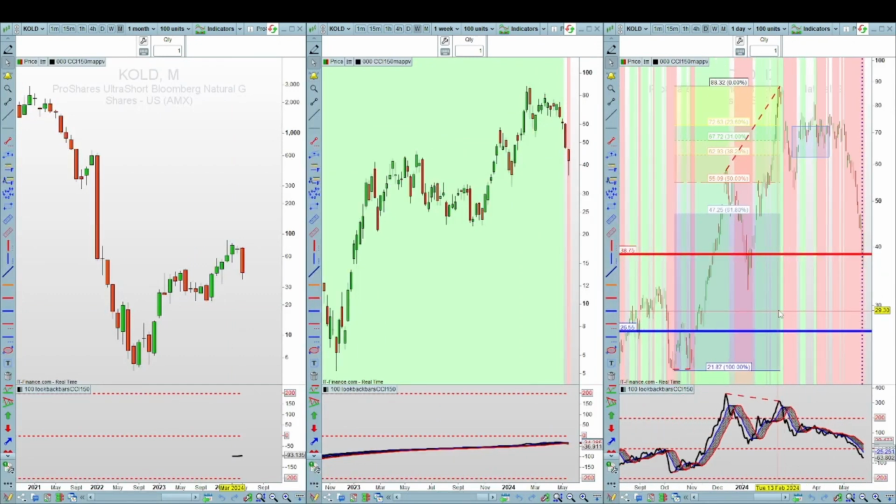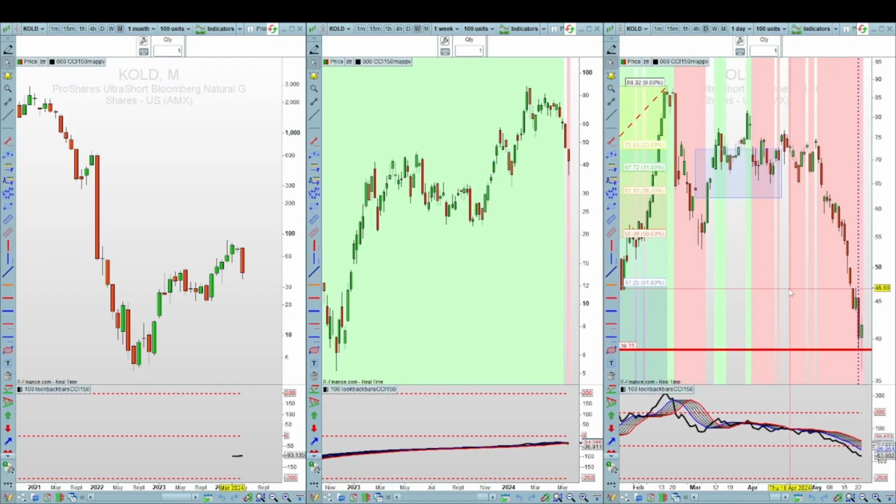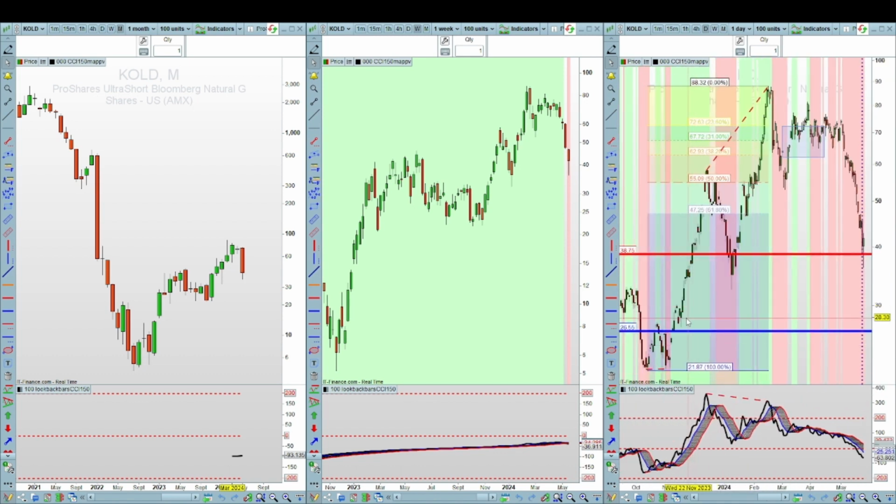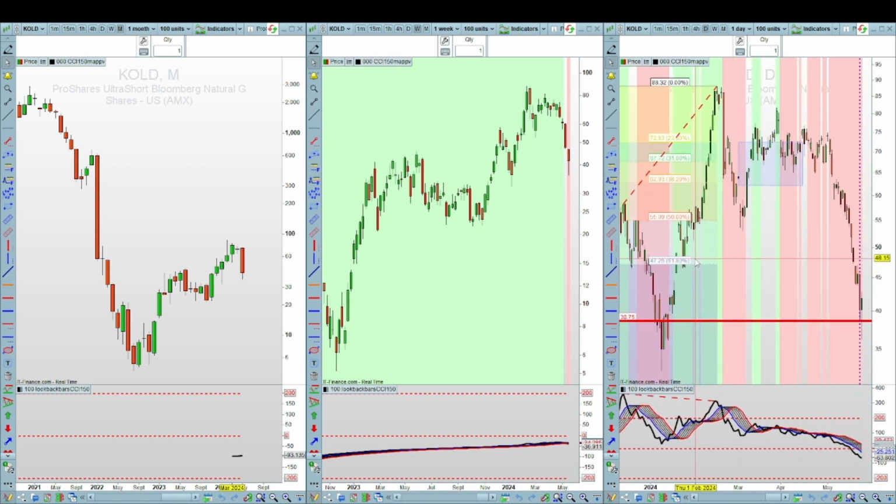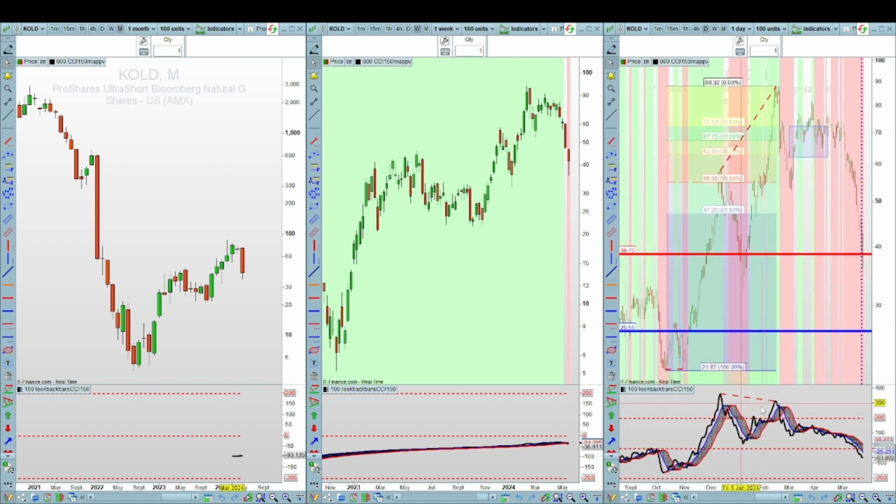On the daily, you can see there it's punched right through the 61% level of that retrace between that low and that high. And it's currently sitting on this 38.75 support level, and that happens to be past the 61% Fibonacci retracement, and that was as a result of this bearish divergence. You can see there lower highs versus higher highs in the price, and the CCI is still falling off.